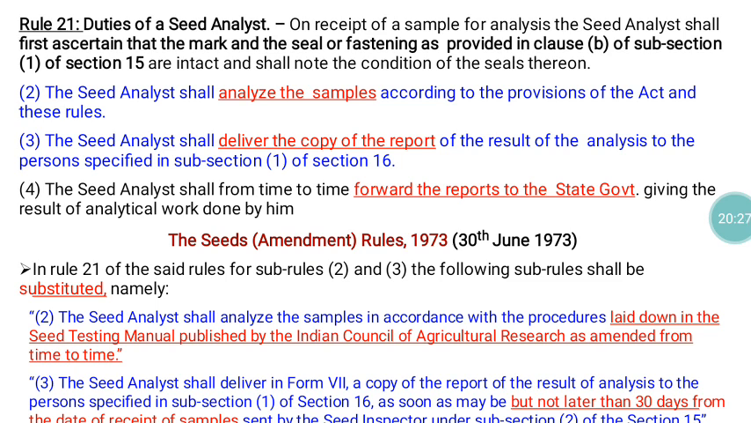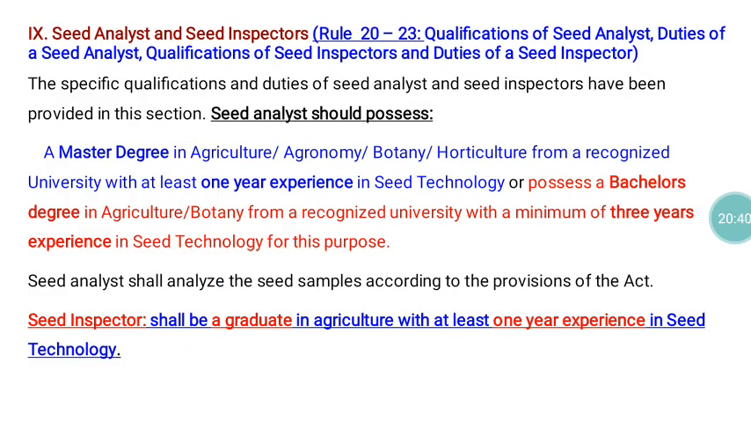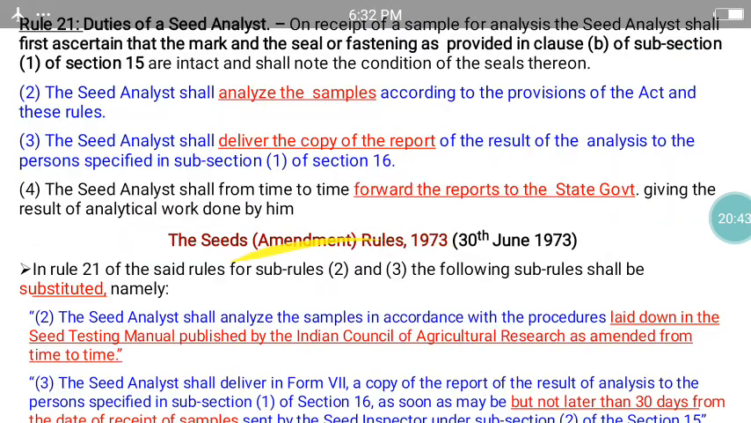Here also they made some amendment, which took place on 13th June 1973, particularly in Rule 21 of Part 9 of the Seed Rules. Here they substituted the second and third clauses. The second one: the seed analyst shall analyze a sample in accordance with the procedures laid down in the Seed Testing Manual published by the Indian Council of Agricultural Research, as amended from time to time. So this also they introduced.